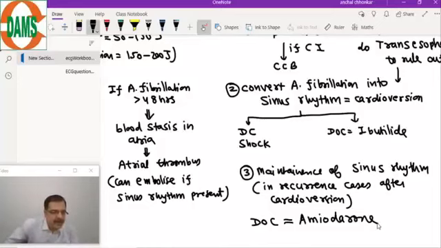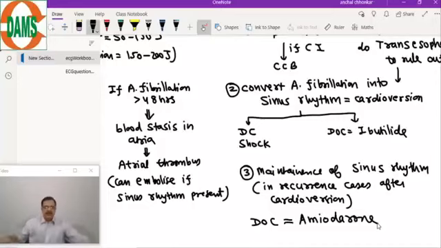If there is thrombus formation, we first give anticoagulation, and then we go for the cardioversion. Anticoagulation is usually given for 3 weeks. In 3 weeks, the thrombus dissolves with anticoagulation therapy.